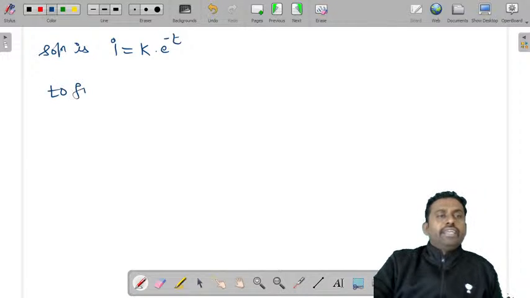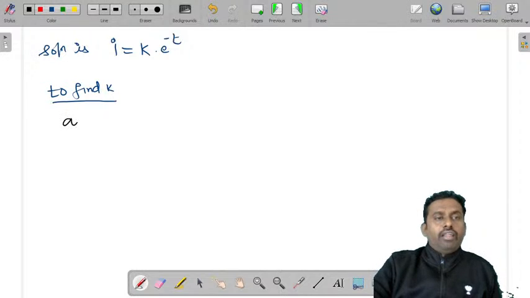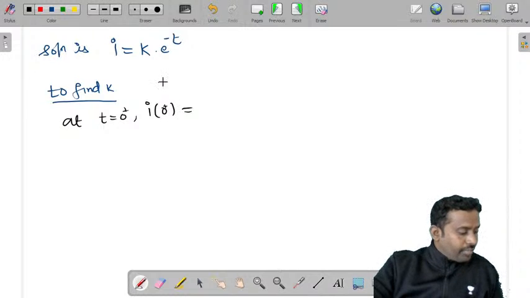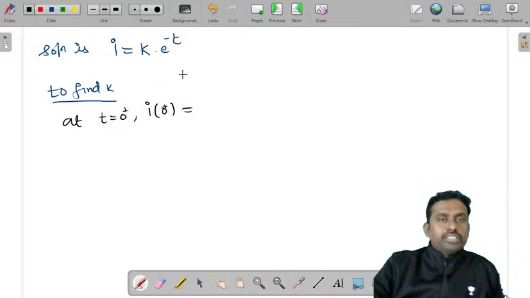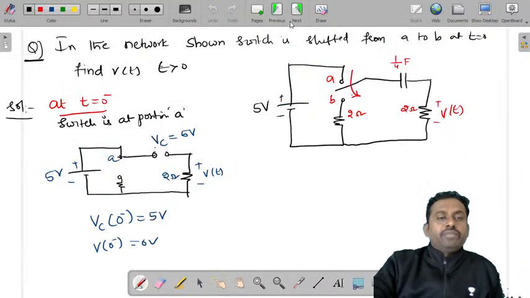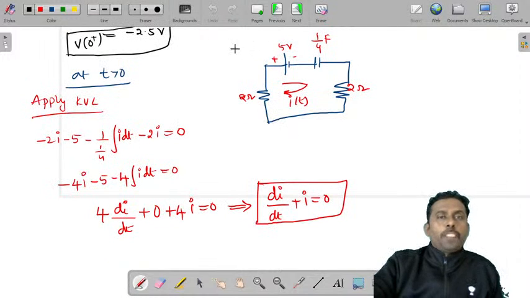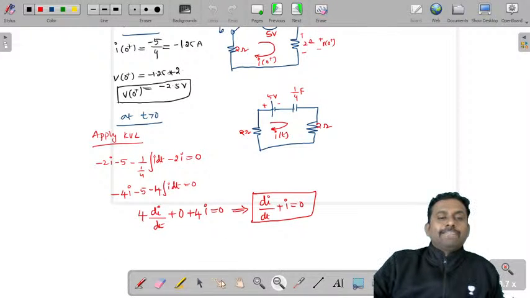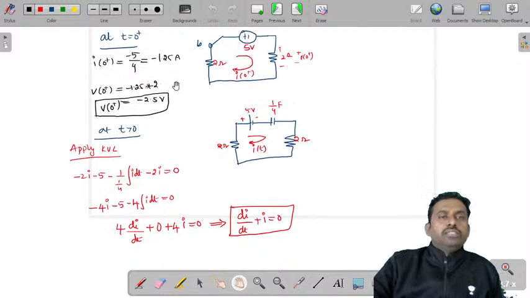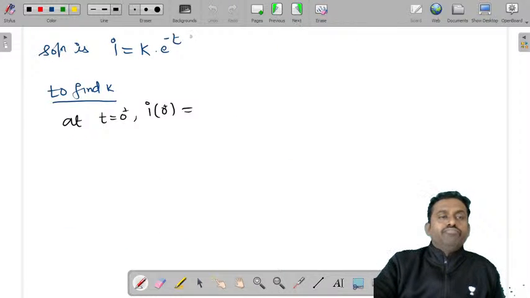Next we need to find k. To find k, substitute initial conditions. What is the initial condition? At t is equal to 0 plus, I of 0 plus is equal to minus 1.25, if you observe. Let's substitute that value.